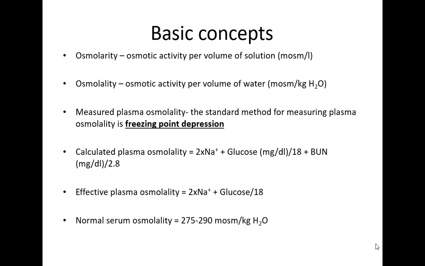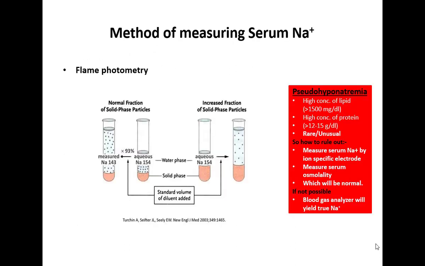Hypertonicity is caused by those solutes which remain inside the ECF and do not cross the cells. So effective plasma osmolality is 2 times sodium plus glucose divided by 18, and normal serum osmolality is 275 to 290 milliosmoles per kg of water.